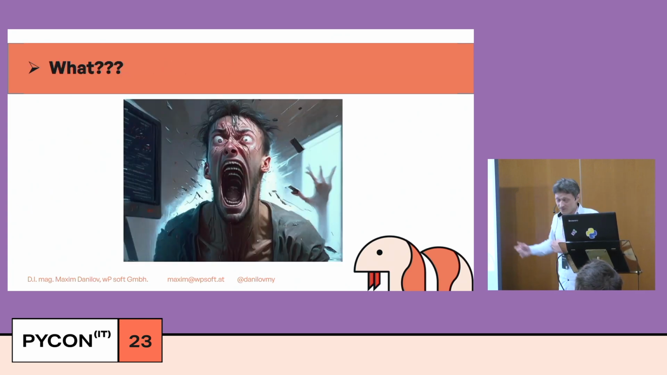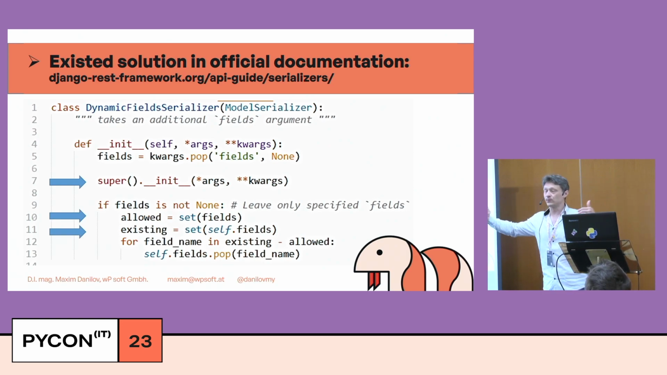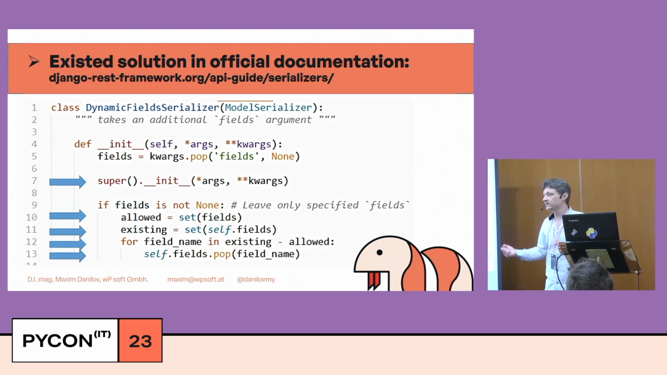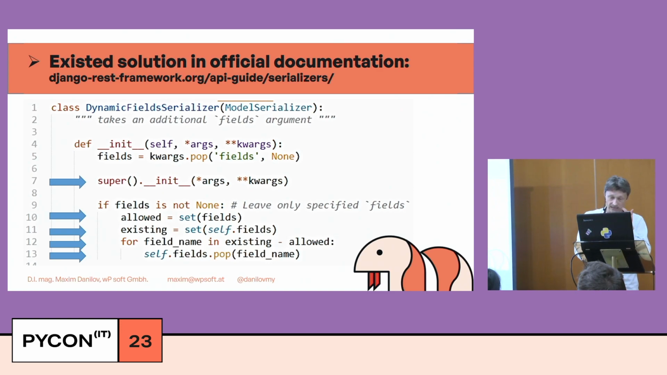I asked my developer who implemented this solution in our project. And he simply implemented the existing solution from the official documentation of Django REST framework. What happens here? After super call, we create a list from fields, and after that, we throw away fields from the serializer which we don't need. And it takes time. This is the problem.